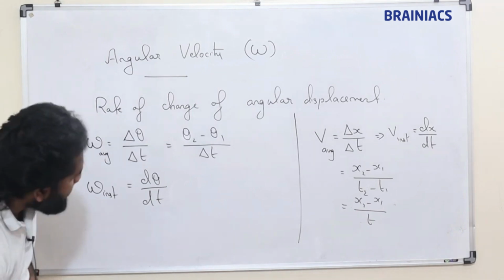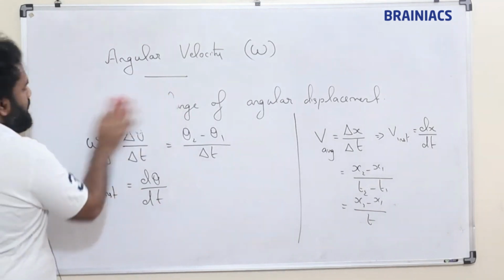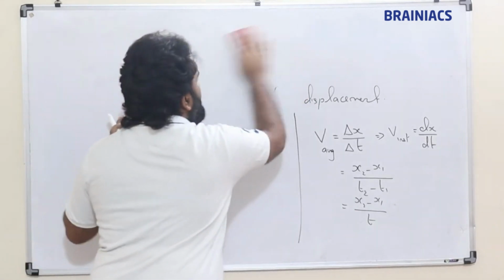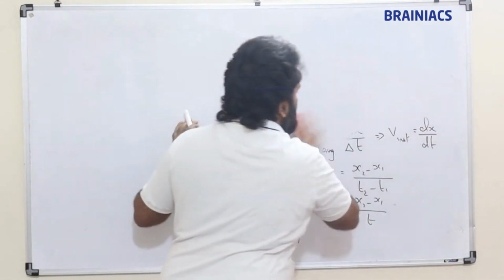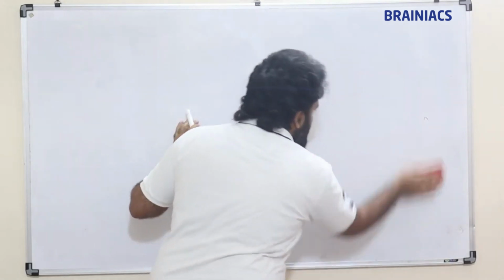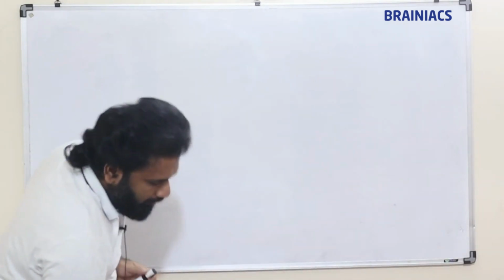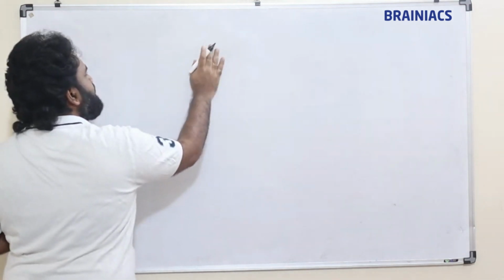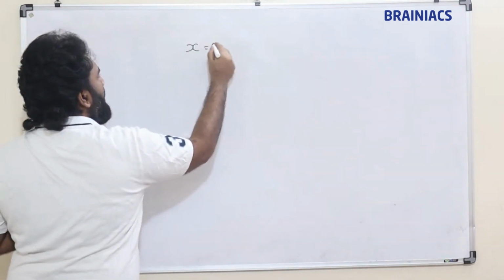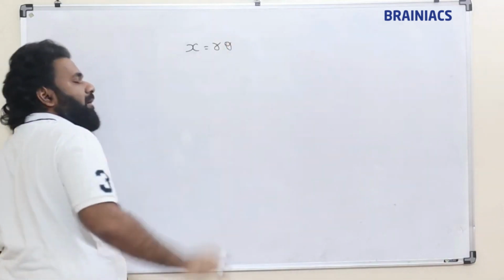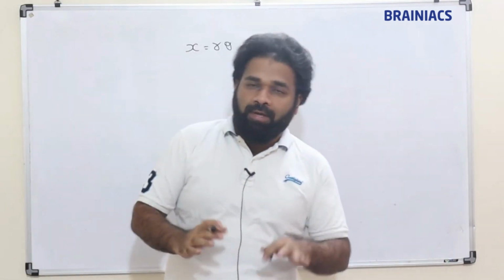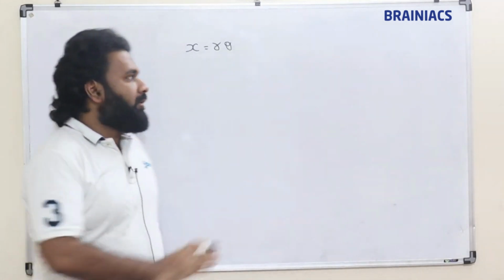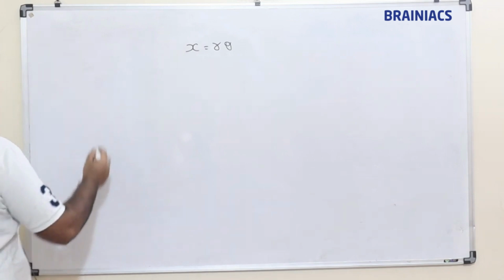Clear? Fine. Now here, see, x is equal to r theta. We have seen this relation. That time I told you linear is equal to r into circular. Now let us see what is going to happen here.